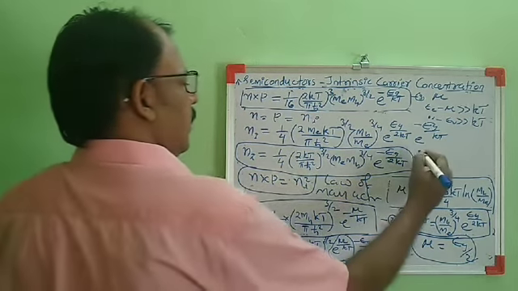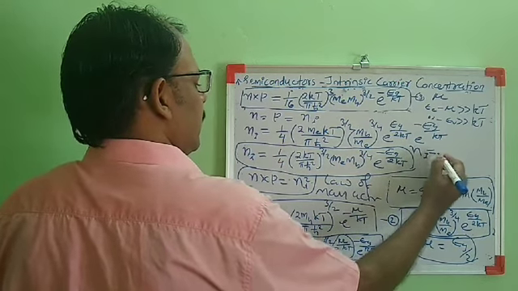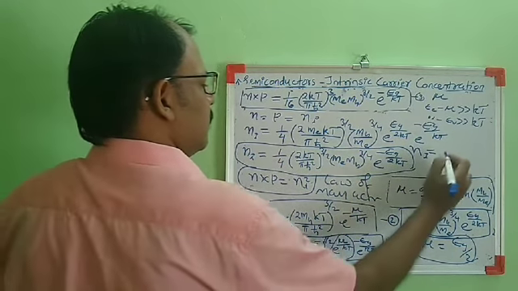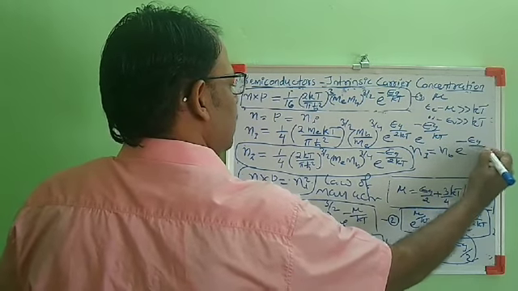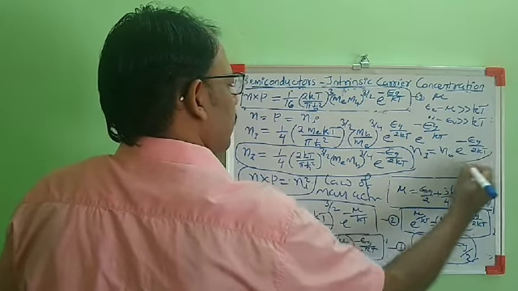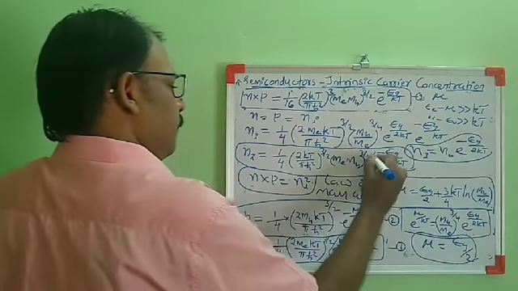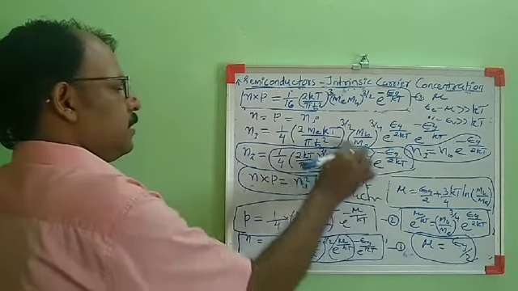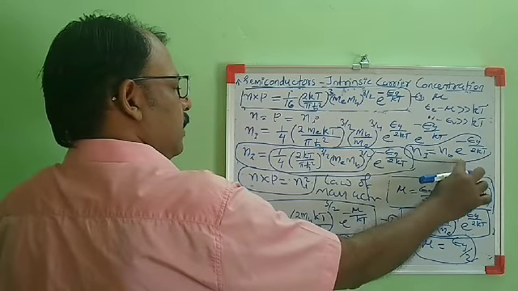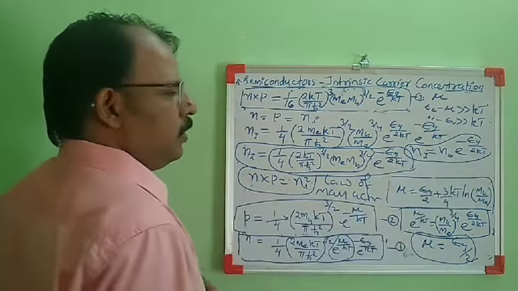We can write this equation as Ni equal to N0 e raised to minus Eg by 2 kt, where N0 is the coefficient of e raised to minus Eg by 2 kt.